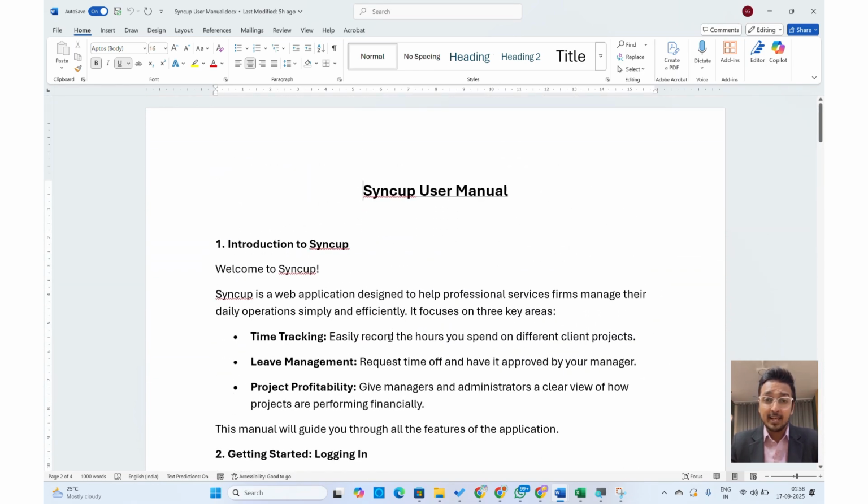So with this, I aim to solve the very problem of my own brothers in the CA Fraternity: the chargeability problem that they're facing, tracking of employee efficiencies, and finally to analyze if they are generating a profit and how much profit, or if they are actually at a loss for a particular engagement. That's what I aim at solving for the entire CA Fraternity, especially the mid-tier and the small-tier firms.